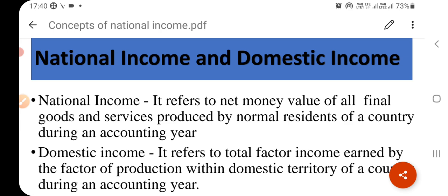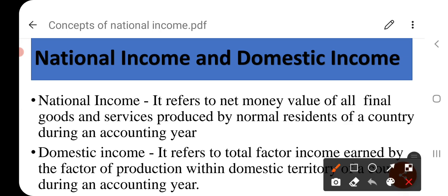So here we can say that domestic income is equal to rent plus interest plus wages plus profit. So this is the formula of domestic income.